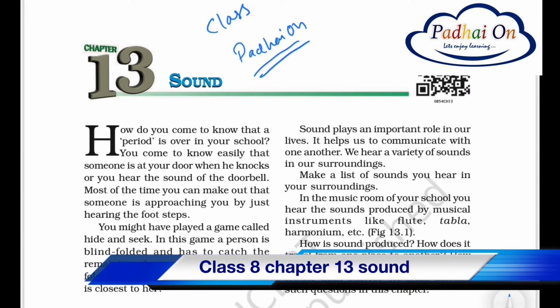So पहले ये जानते हैं sound क्या होता है, right? So sound is the energy, right? And because of the sound we are able to hear each other, right? And different types of sounds are there around us always, right? So basically in this chapter we are going to learn about the sound.